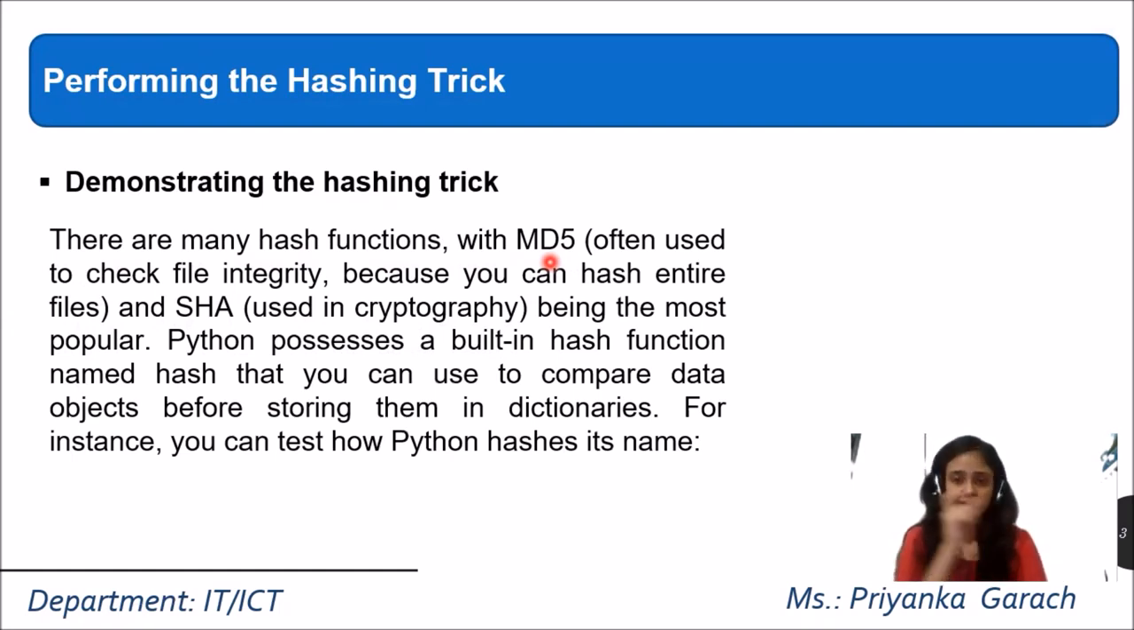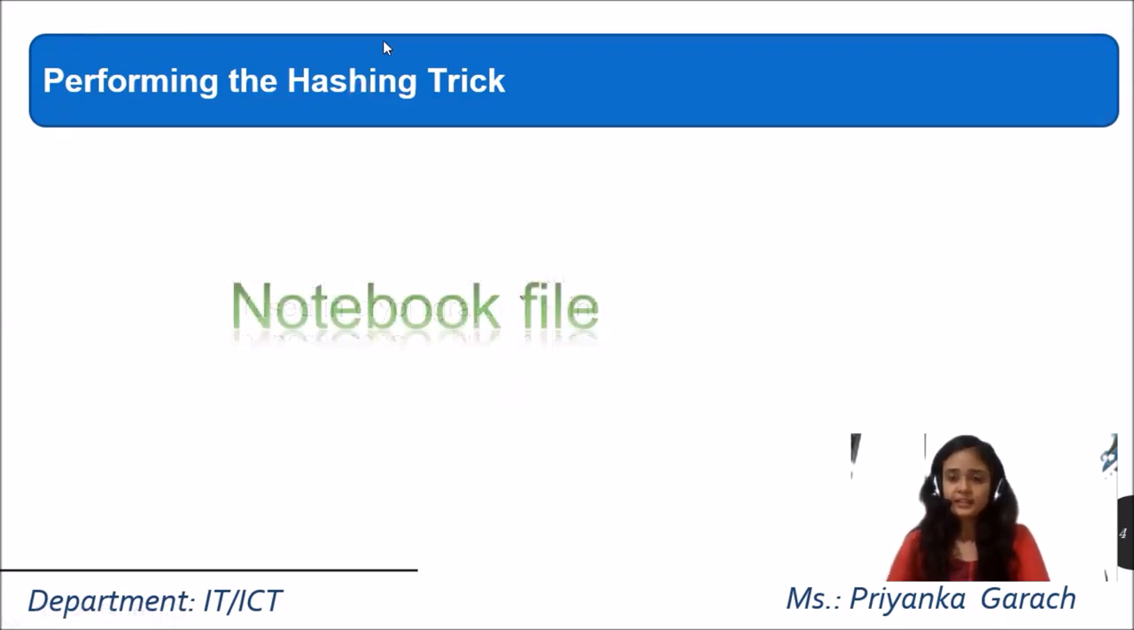So how do we convert text into numbers? It has some type of algorithm, and that algorithm's name is MD5. Also, the SHA algorithm is there. Both of these algorithms are part of cryptographic techniques, used to convert the text into numbers. Python possesses an inbuilt hash function named hash that you can use to compare data objects before storing them in dictionaries. So let's see its notebook file.